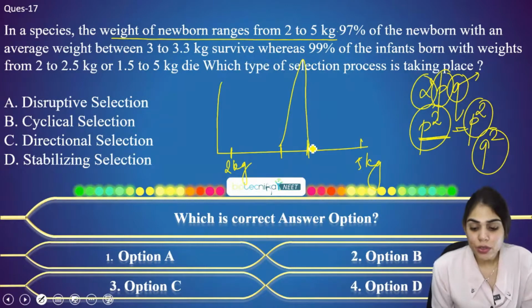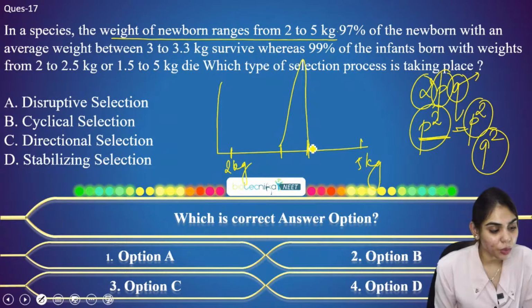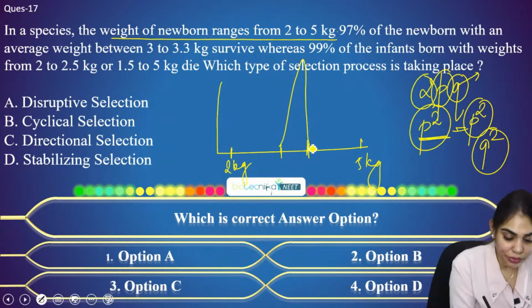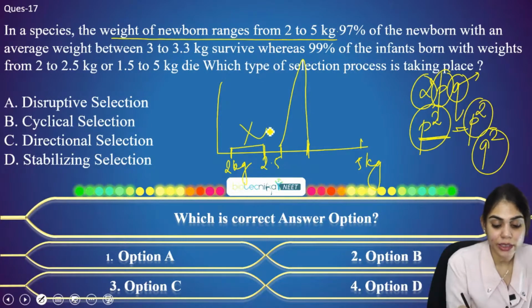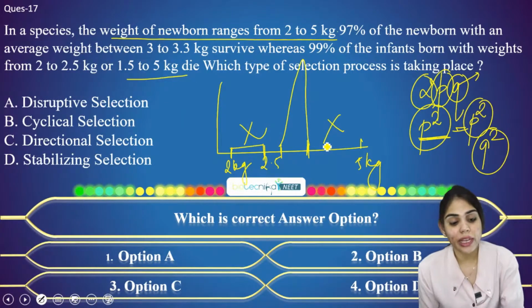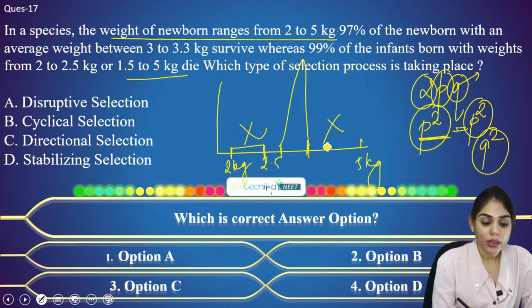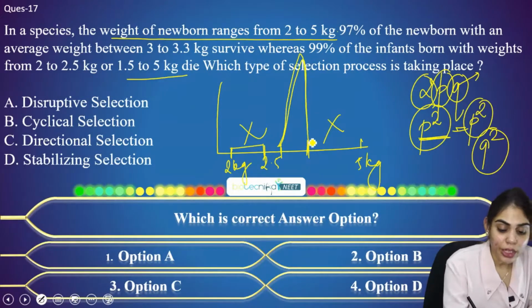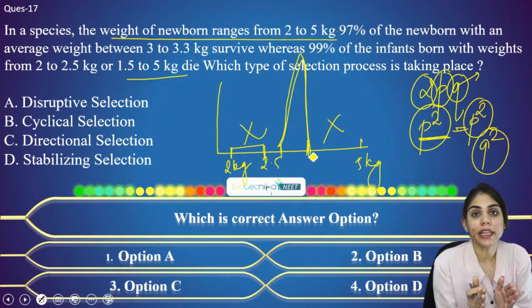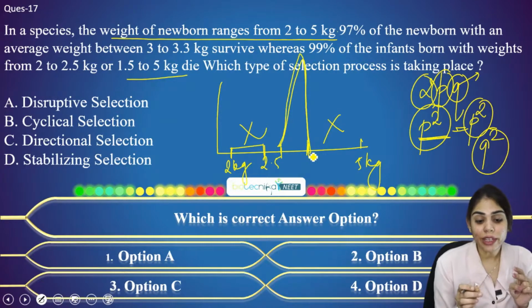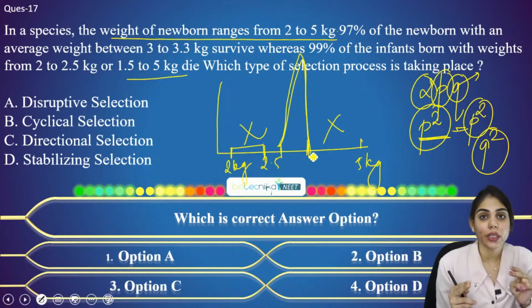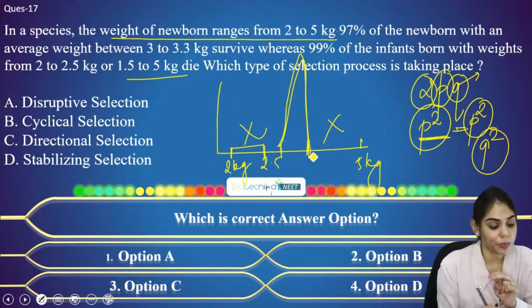Whereas 99% of the infants born with weights from 2 to 2.5 kg will die. They will not survive. And if it is 1.5 to 5, they will not survive. That means which type of selection process is taking place? So you can clearly see the mean value is not changing, and the curve is getting narrower. When we have to select two different values, that is what is called disruptive selection.